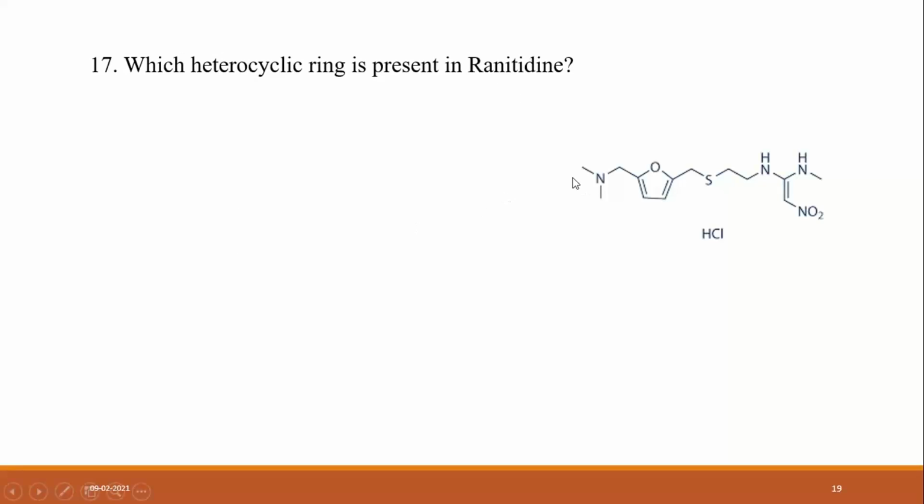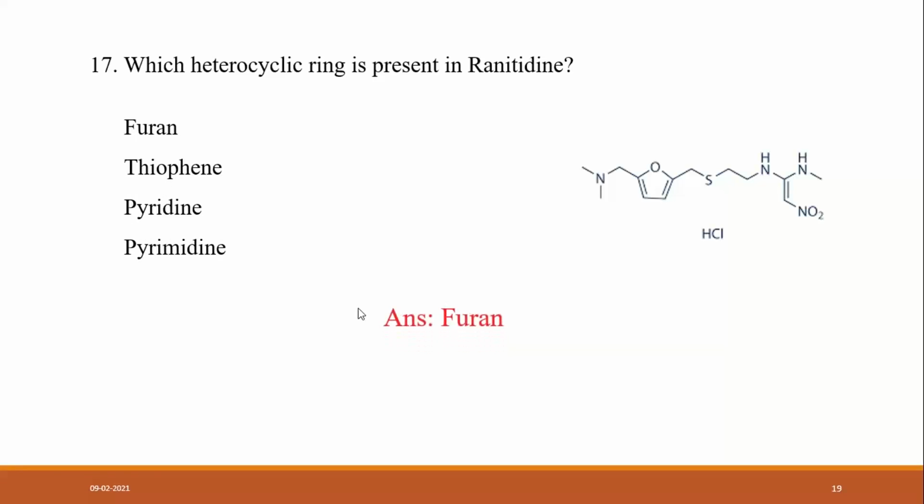Which heterocyclic ring is present in ranitidine? This is the structure of ranitidine. Let me know. Furan. Very good. Anyone? Good. Furan is a heterocyclic ring which is present in ranitidine. So the options are furan, thiophene, pyridine, and pyrimidine. So the answer is furan. Very simple.